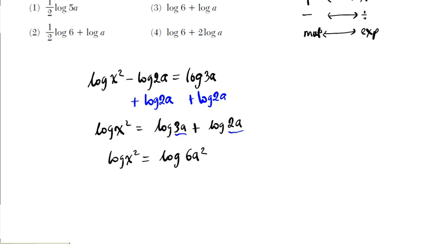I'm not going to root it because that's not going to work. Instead I'm going to use the properties of logarithms here. You see this 2 right here? I can move this 2 to the front of the log. So the left side basically becomes 2 log x equals log of 6a squared.